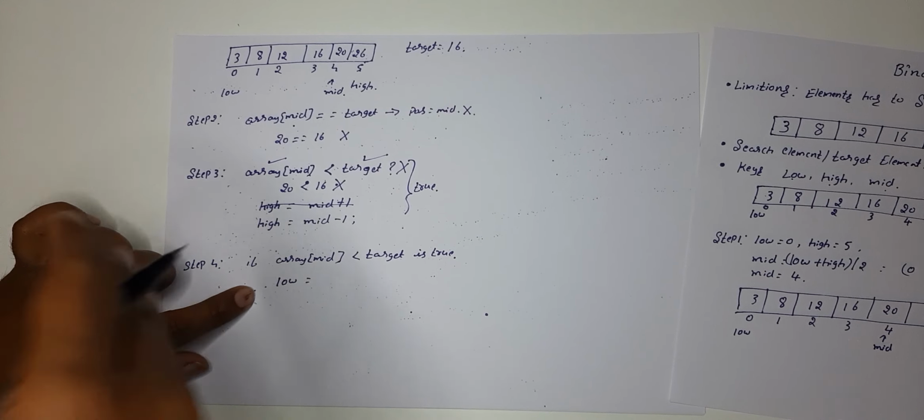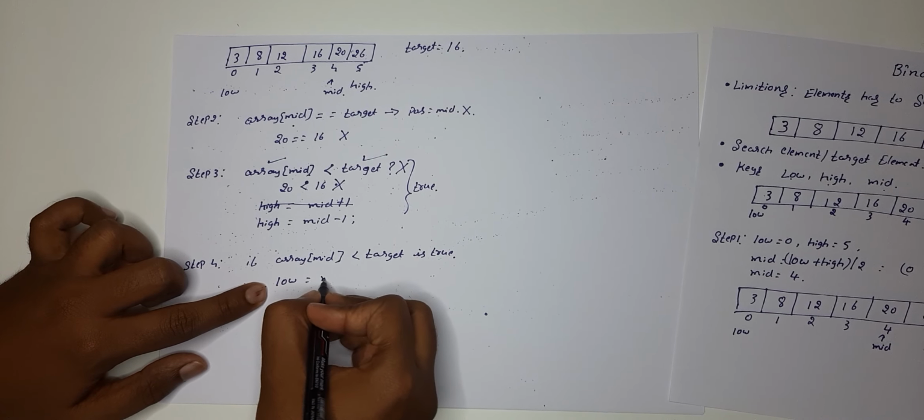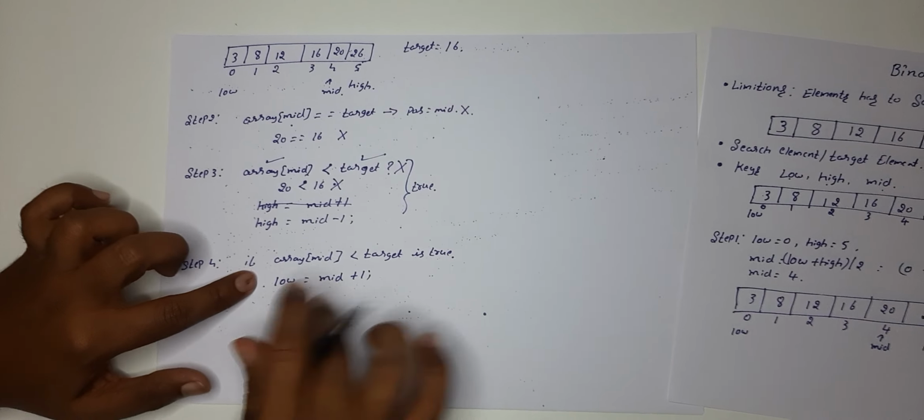Whenever it is low, it means kind of negative. So if it is negative, make the other side positive, which is mid plus 1. We'll update this in the code, you will understand better.